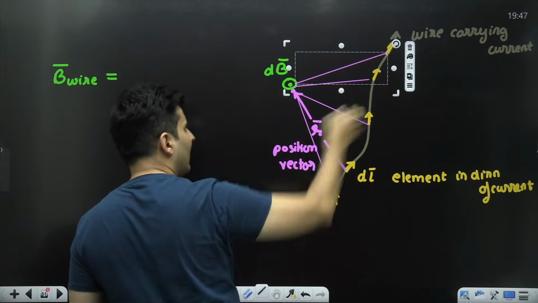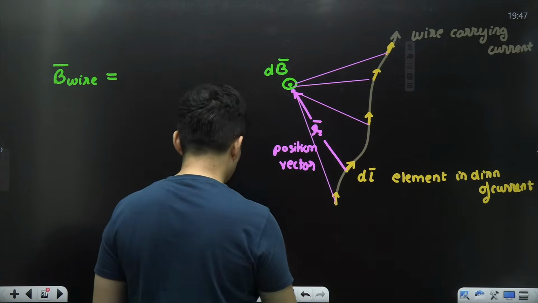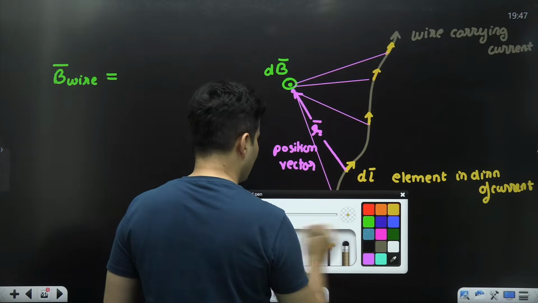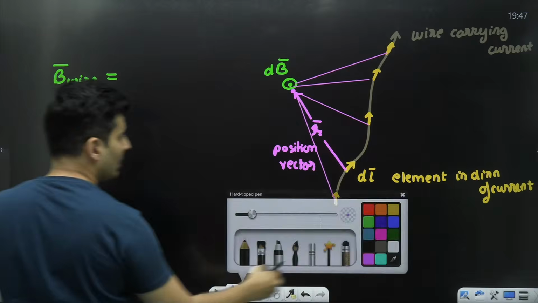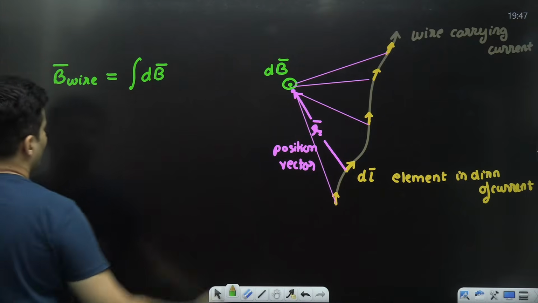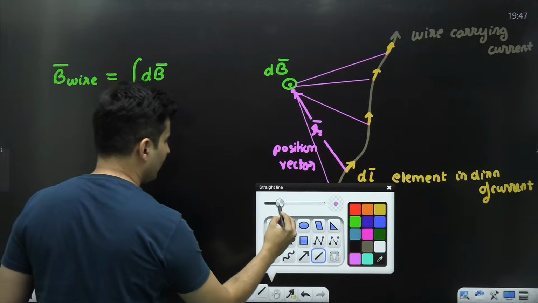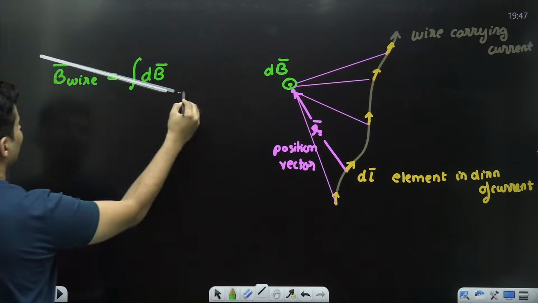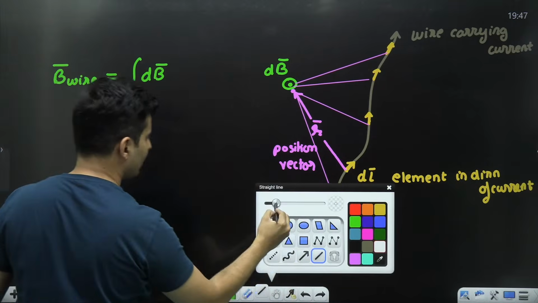So you add all those magnetic fields due to all those elements. That's it. It will be nothing but the integral of dB. So the magnetic field as a total will be the integral of dB. As simple as that.